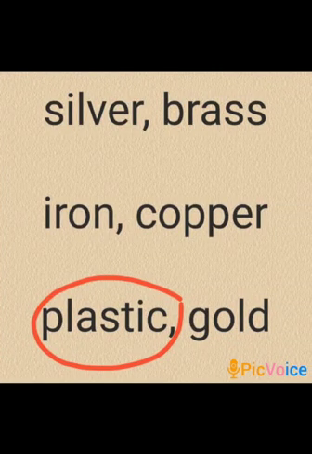Silver, brass, iron, copper, plastic, gold. All these words which you see, they are all metals. Silver, brass, iron, copper and gold are metals. But plastic is not a metal. Okay?